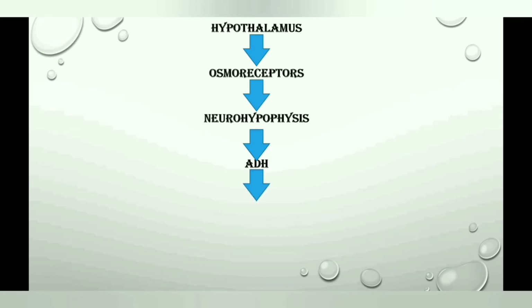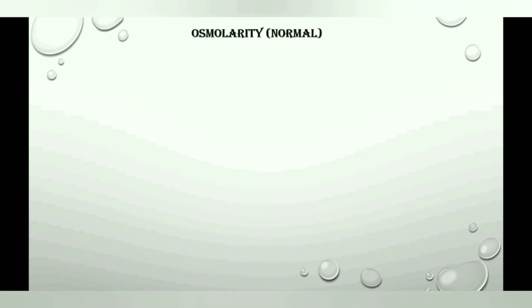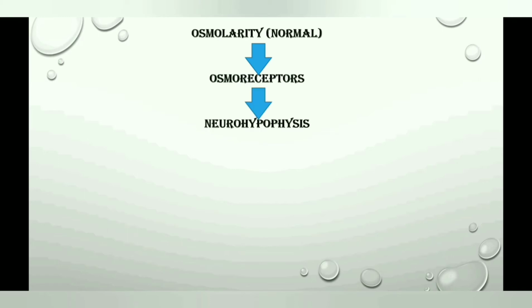This ADH shows its effect on DCT and collecting ducts, due to which reabsorption of water takes place and it leads to decrease in osmolarity. Once the osmolarity of blood comes to normal, activity of osmoreceptor cells decreases, leading to decrease in ADH secretion. This is called negative feedback.